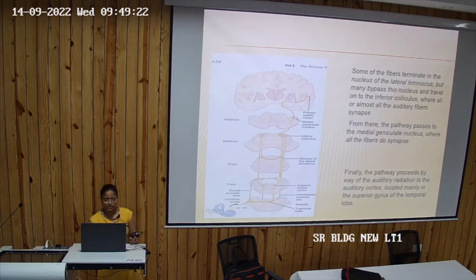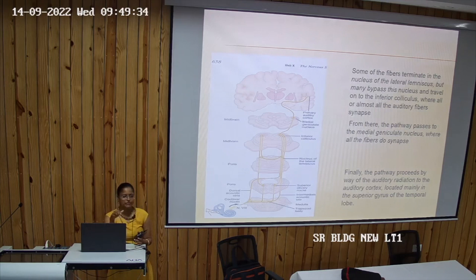So you can see in this diagram also it is the same thing that I explained. It is written that some of the fibers terminate in the nucleus of lateral lemniscus, but many of these pass on. Some will terminate there and some will go up to the inferior colliculi. Then there the auditory fibers will again form synapses, and from there the fibers will go to the medial geniculate body, and from here the pathway will proceed to the auditory cortex as auditory radiation.